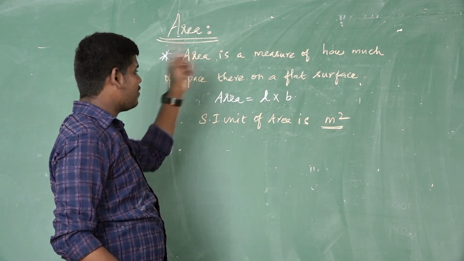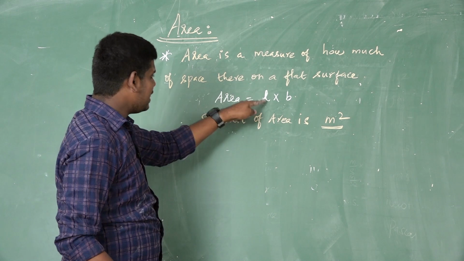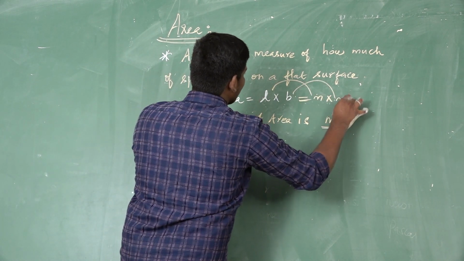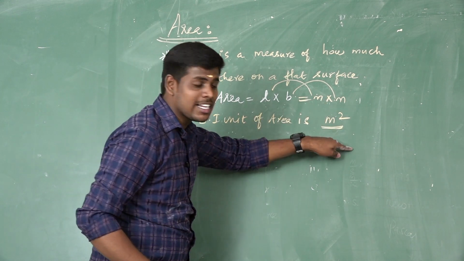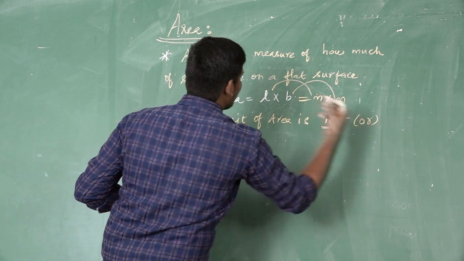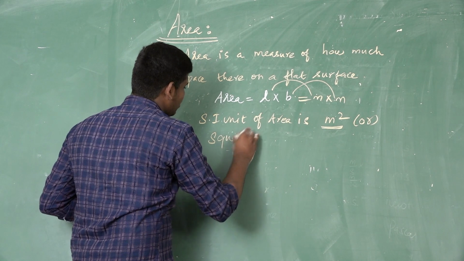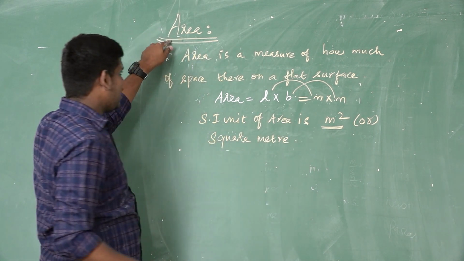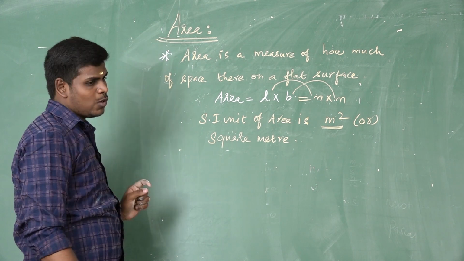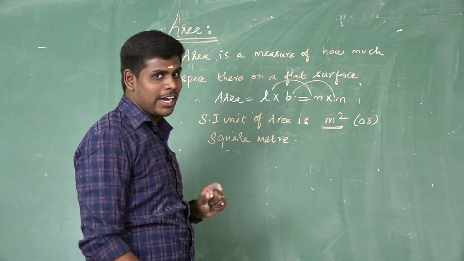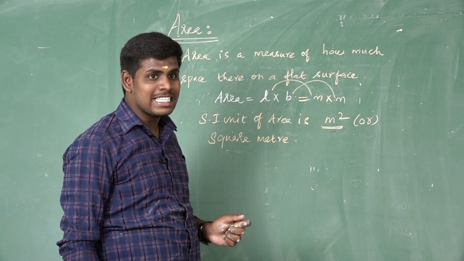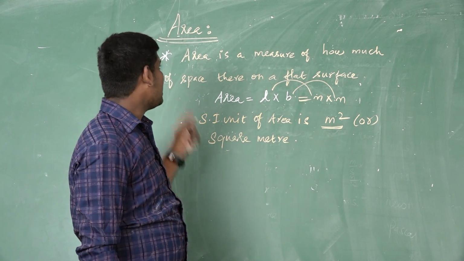Already we derived the physical quantity area. Length is measured in meters, breadth is also measured in meters. So we say meter square. Another name for meter square is square meter. Area is a derived quantity. We obtained it from the fundamental quantity, that is length, so we calculate it from the length and breadth.